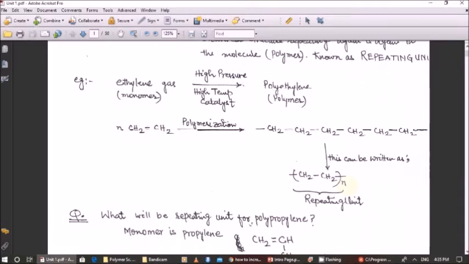For example, a polymer chain which contains 100 repeating units, so here n will be equal to 100.